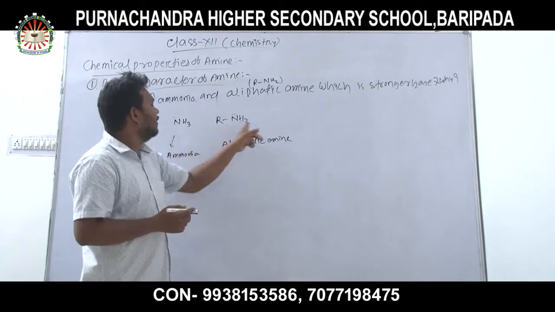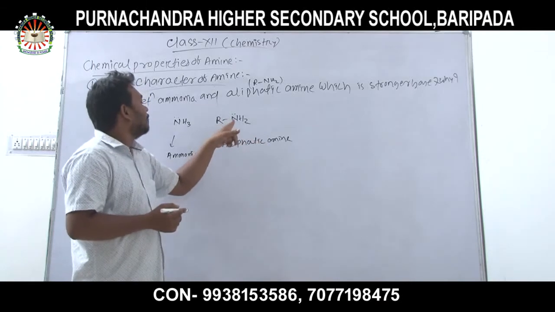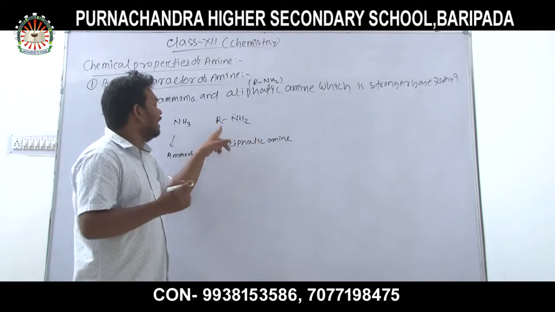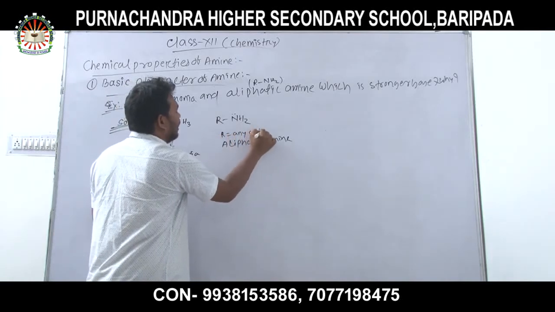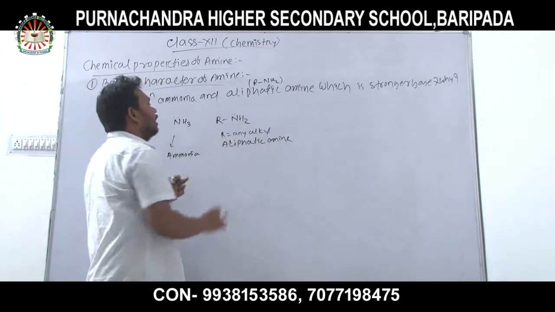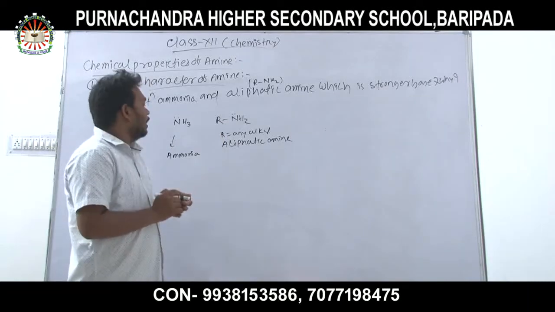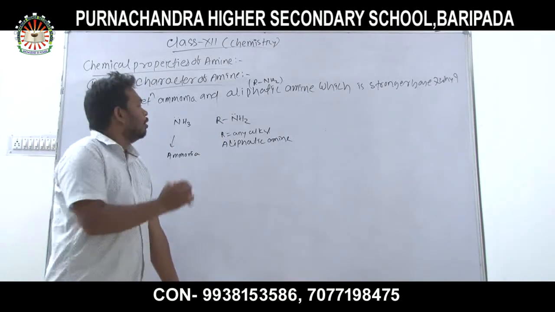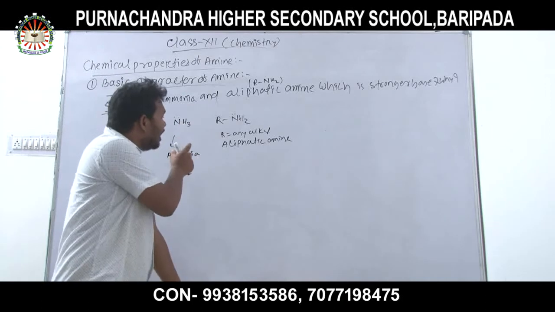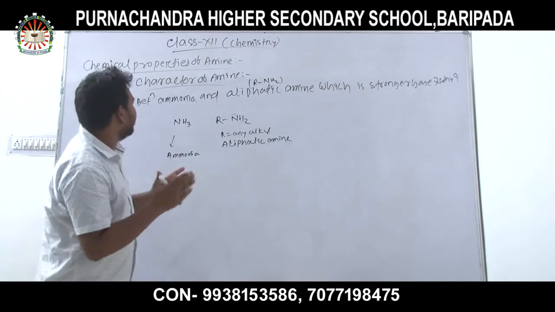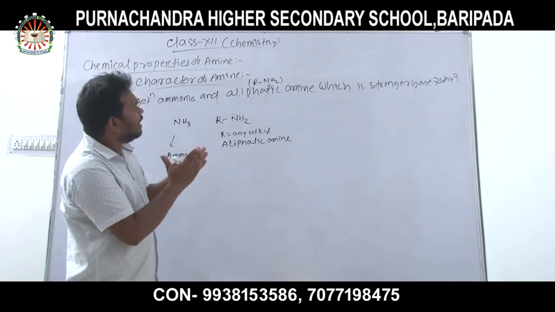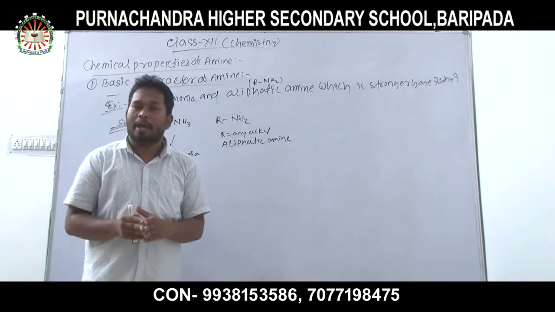Also, similarly, aliphatic amine has an alkyl group attached, R equal to any alkyl group. Also, over the nitrogen atom, a pair of electrons is present. So, both ammonia and aliphatic amine are bases. But the question arises, between ammonia and aliphatic amine, which is the stronger base?